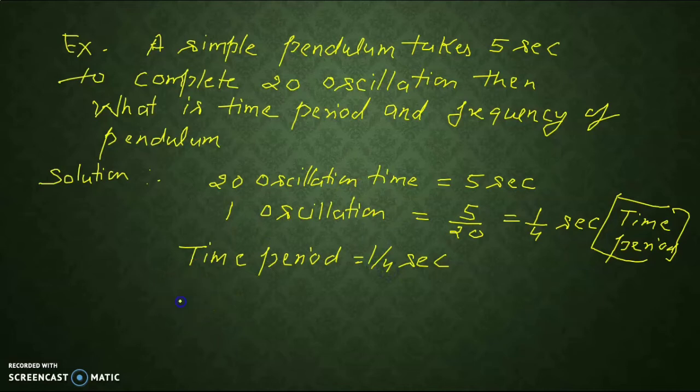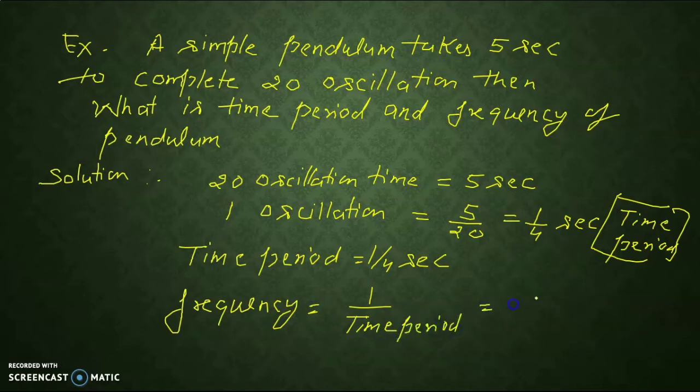And we know the formula of frequency is one upon time period. So it is equal to 1 upon 1/4, that is equal to 4 hertz. By this way we can calculate the value of the frequency and time period of any object.